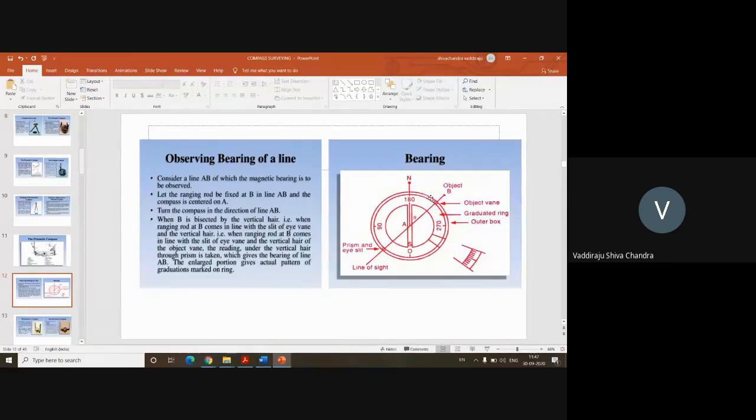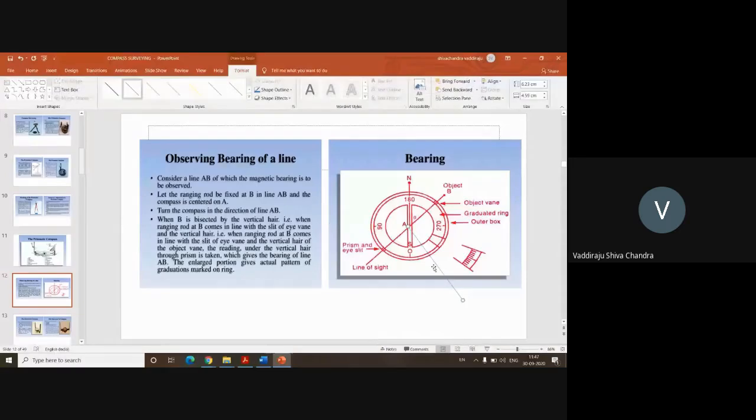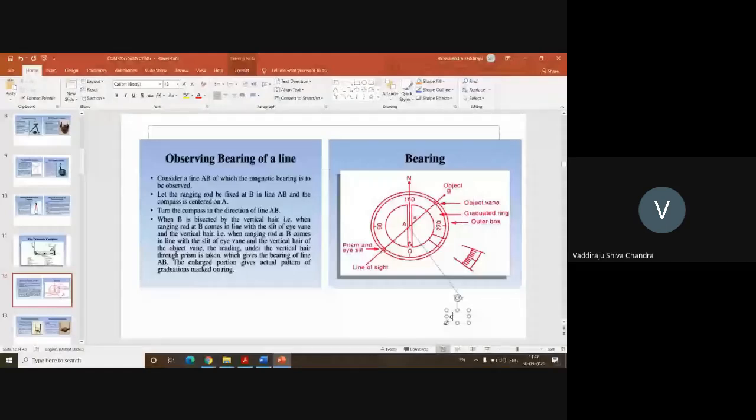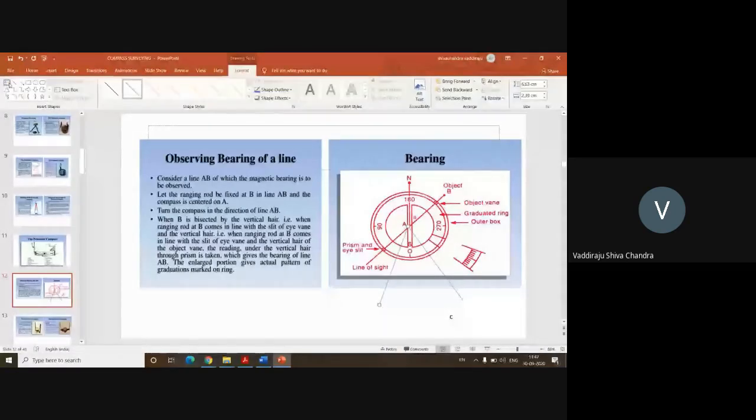Then if I want a second line, assume that there is another point here. Let us assume that this is point C, and we have another line. Let this be point D. So I am establishing point A, the instrument, on the ground.